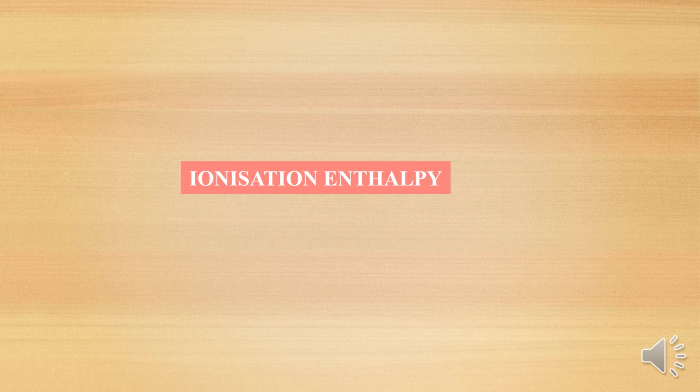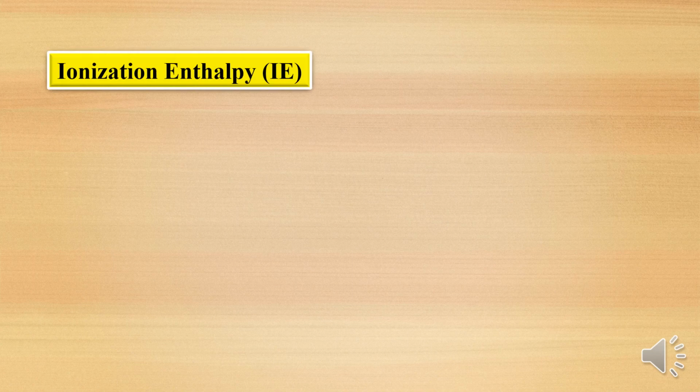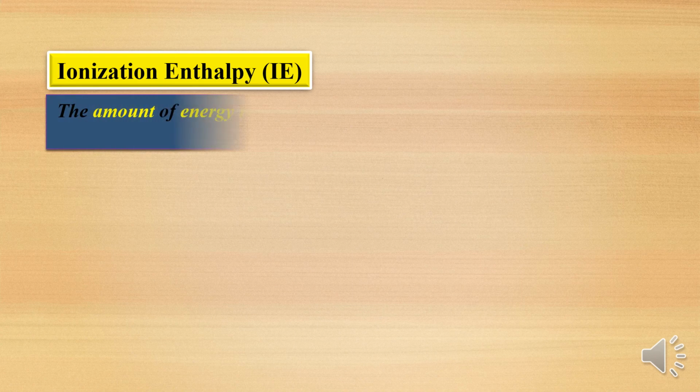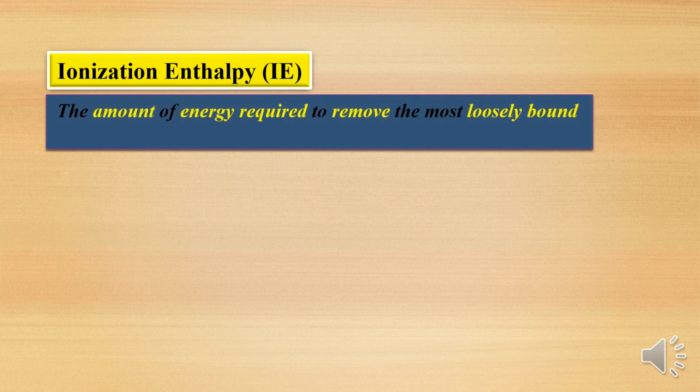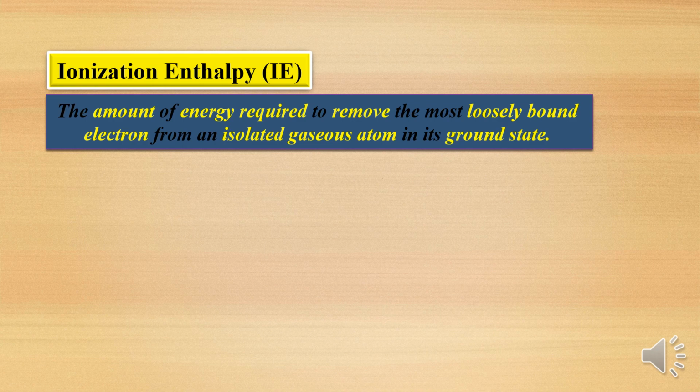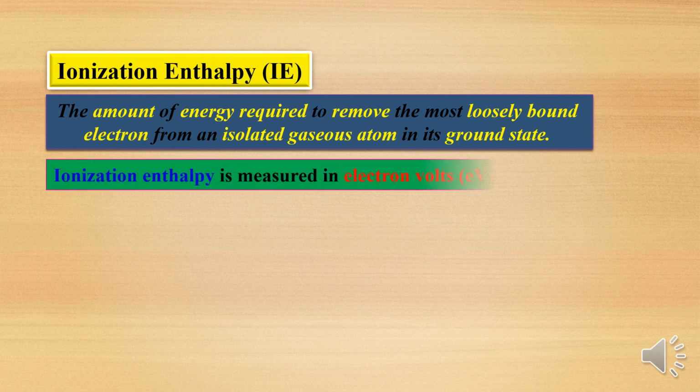We have even studied that ionization enthalpy across the period goes on increasing, and down the group goes on decreasing. Again, the definition: the amount of energy required to remove the most loosely bound electron from an isolated gaseous atom in its ground state. Ionization enthalpy is measured in electron volts or kilojoules per mole.